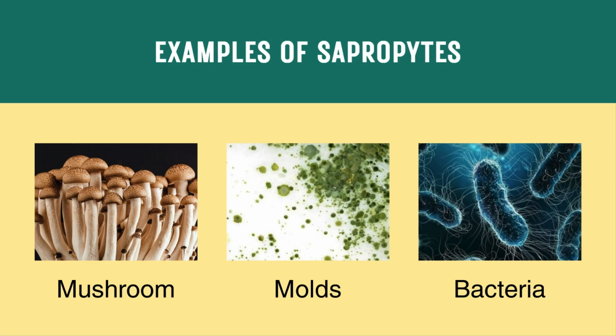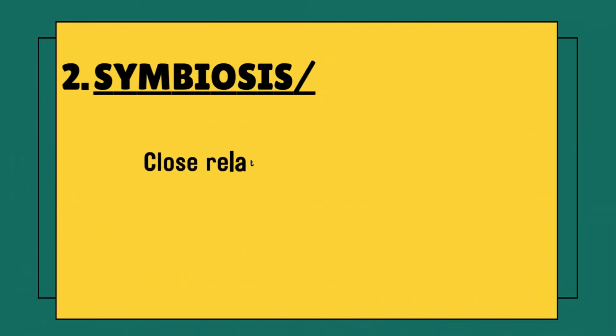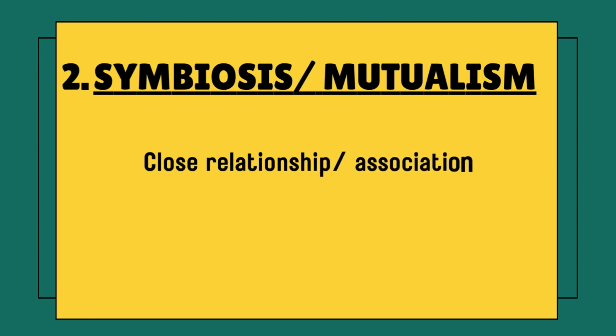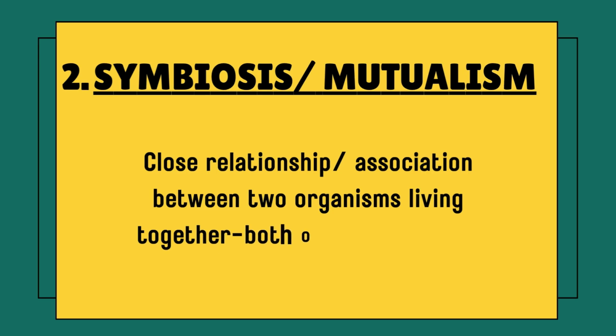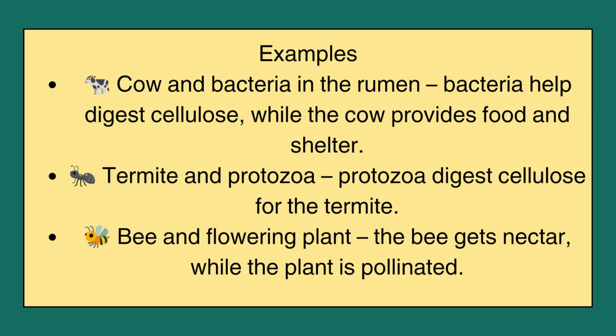The second mode of nutrition is what we call symbiosis. In other words, you can call it mutualism. So in this mode of nutrition, there is a close relationship between two different organisms living together. The organisms living together benefit from each other, and so there is a mutual relationship between the two organisms.